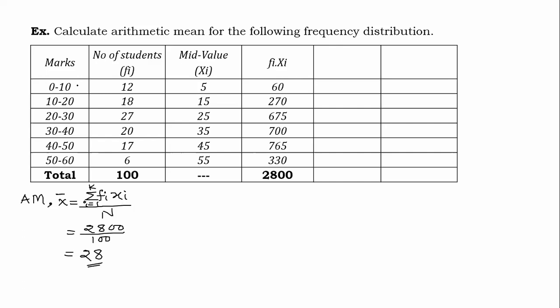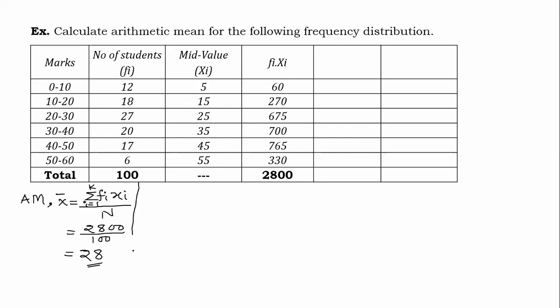So whatever the unit is, maybe mass, this is the arithmetic mean of the mass. If there had been height, then we would have got 28 centimeters, something like that. So, dear friends, for solving this problem, it is given directly. Otherwise, you have to make use of a calculator, and then only can you solve. But let me tell you that there is no necessity to do all these things.